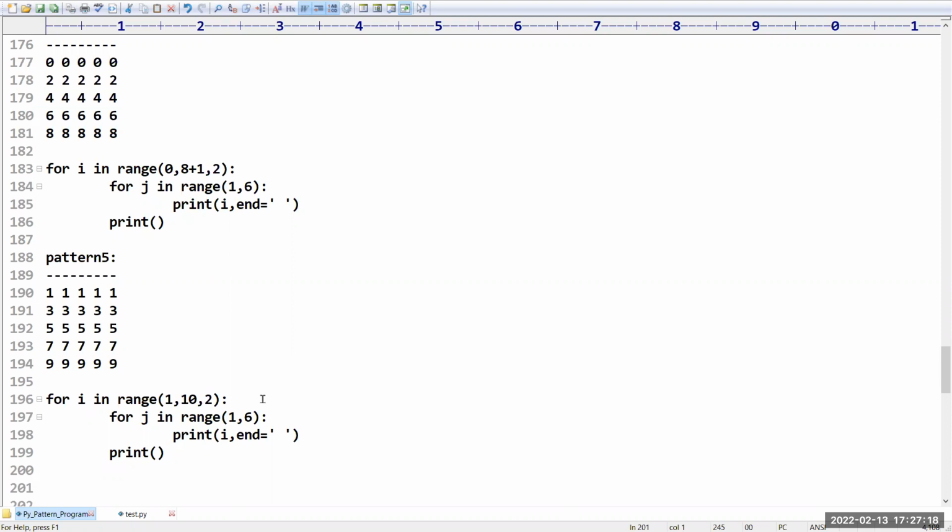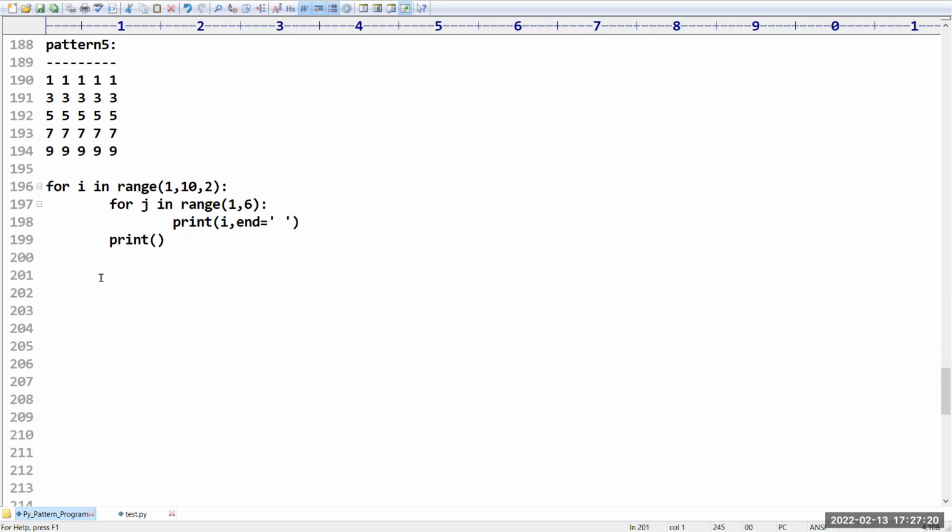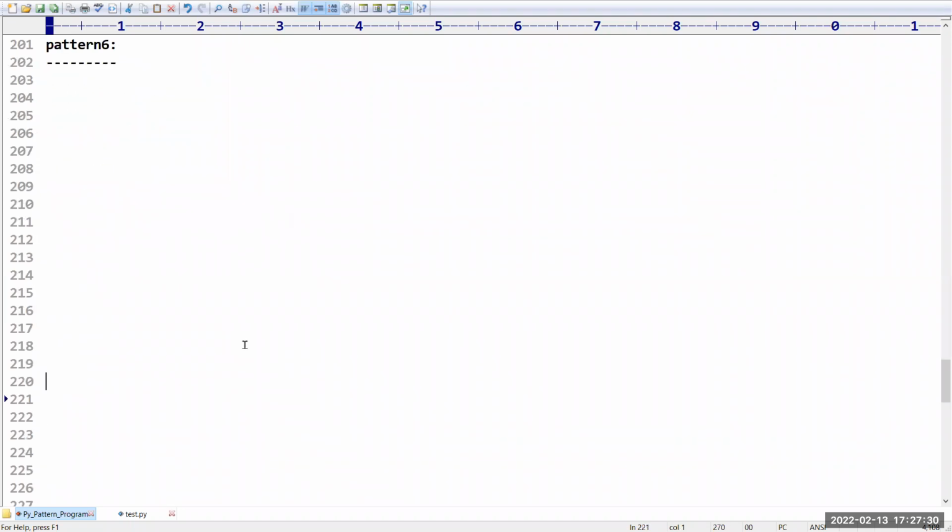After that, the next pattern that we have is pattern number 6. Now I am moving to columns. Same scenario. First let me print even values: 0, 2, 4, 6, 8.